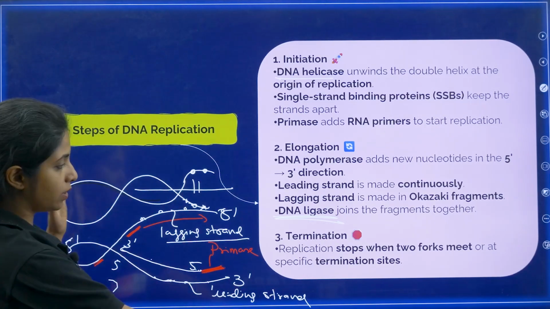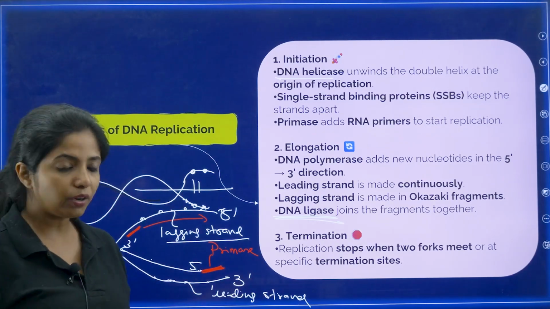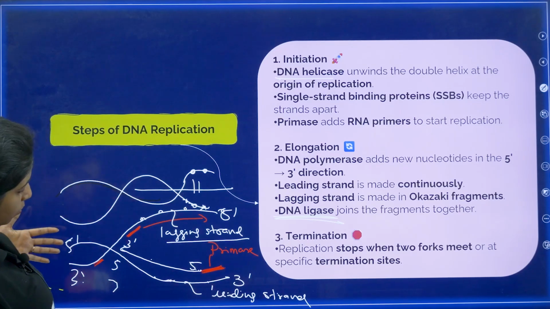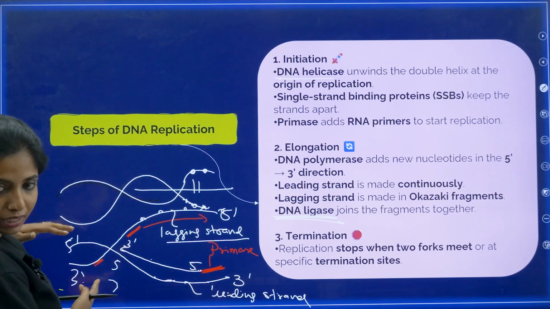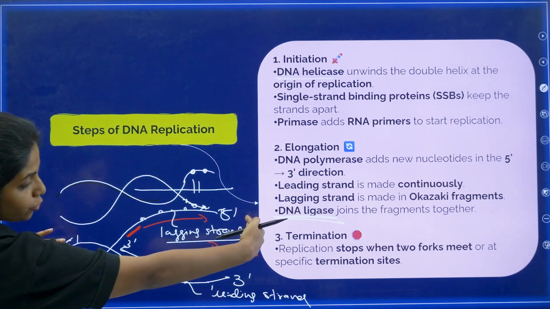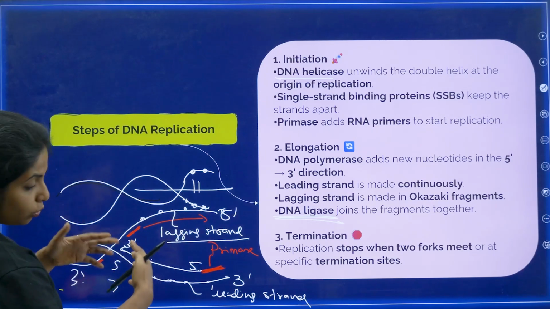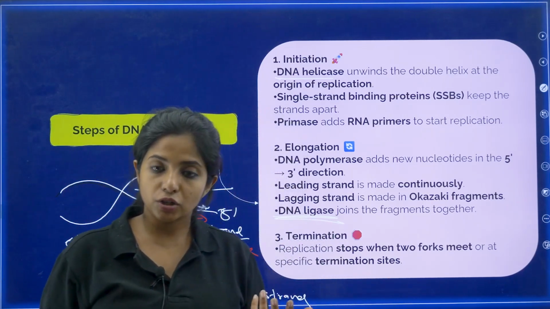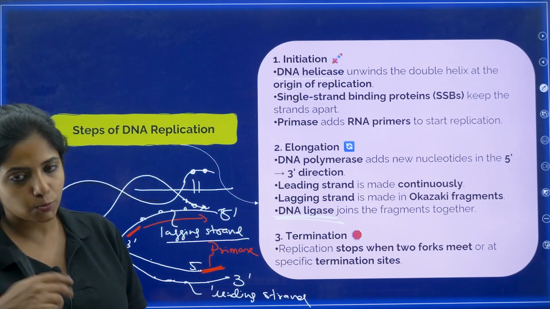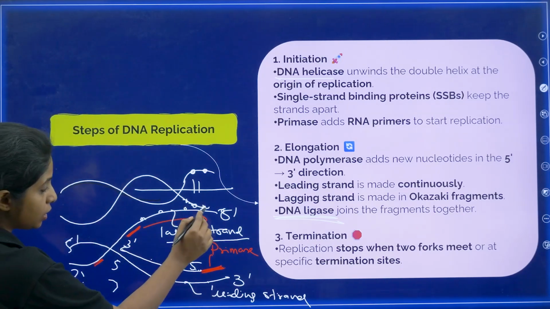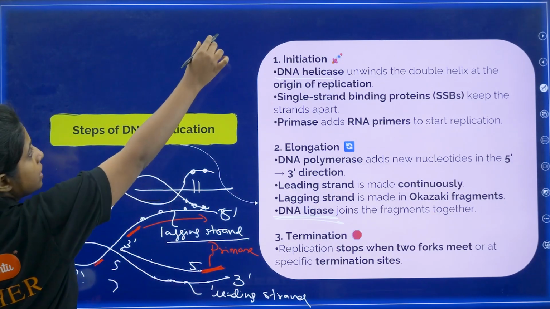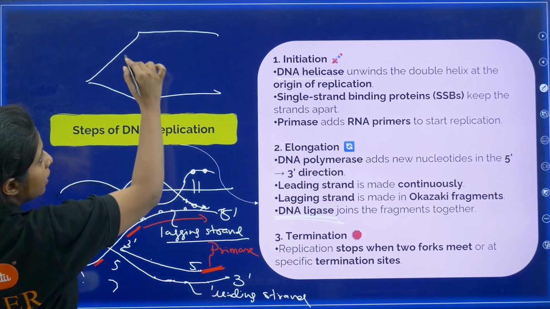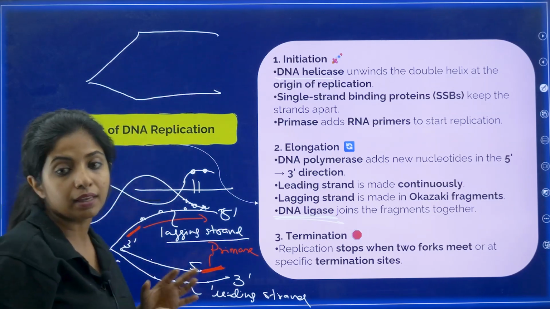Later on, after you're done with this, you do termination. How does termination happen? Suppose one portion of the DNA is getting open like this, and another portion is getting open like this. Two replication forks come and meet over here at one point. That's when the termination can happen, or there can be some other mechanism as well. One thing I forgot to say: this thing being formed over here, which looks like a fork, my dear children, is known as the replication fork, where the DNA is being replicated.